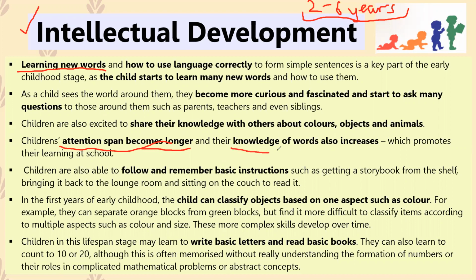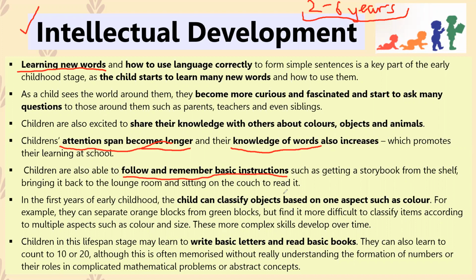So kids learn that there are different words for different things. Rather than just referring to a ball as a ball, they might refer to it as a soccer ball or a basketball. So they learn more specific words. Children are able to follow basic instructions and remember those instructions.